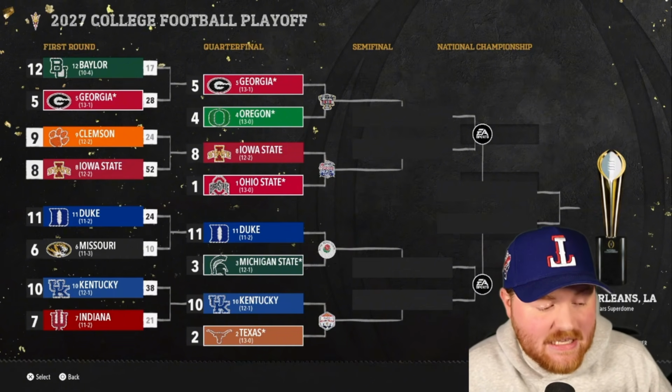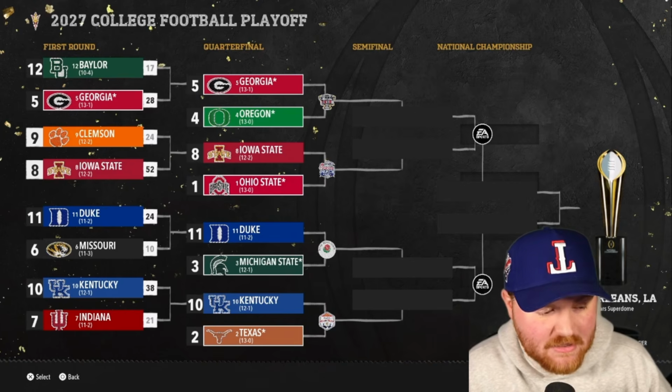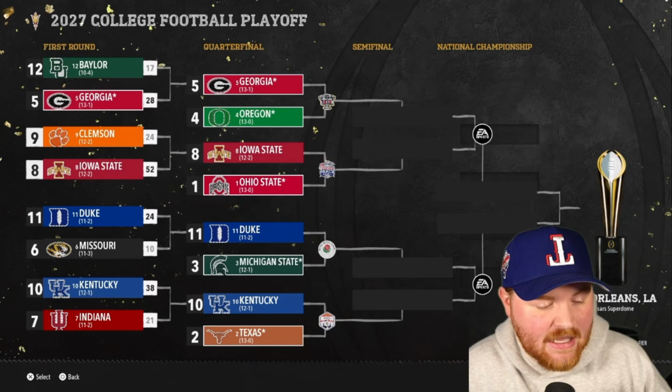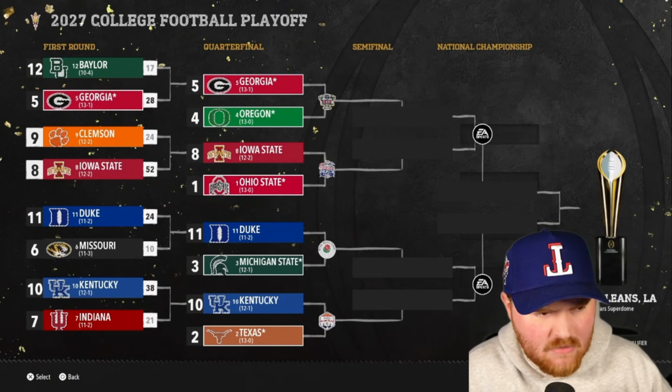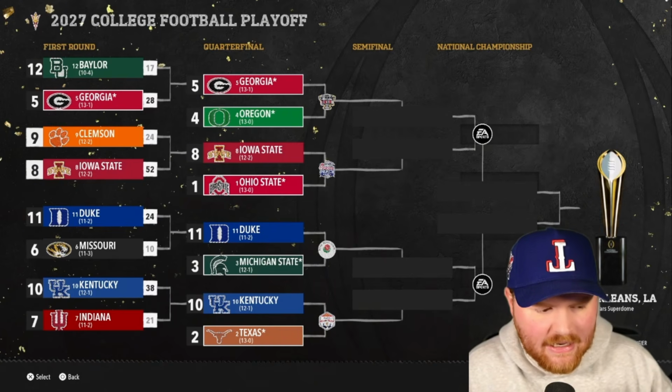I guess Texas is a basketball school, but obviously football first, but they're a basketball school as well. So the basketball bracket lives up to its name. Texas and Kentucky in the Fiesta Bowl. So the teams that are alive for best team, I think, are just Georgia, Oregon, and Iowa State. Those are the 3 teams that have made it in 3 times.